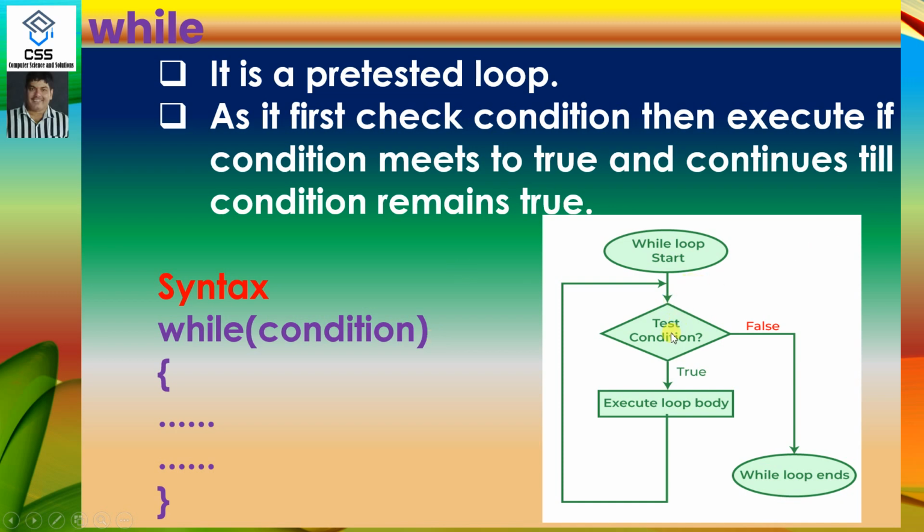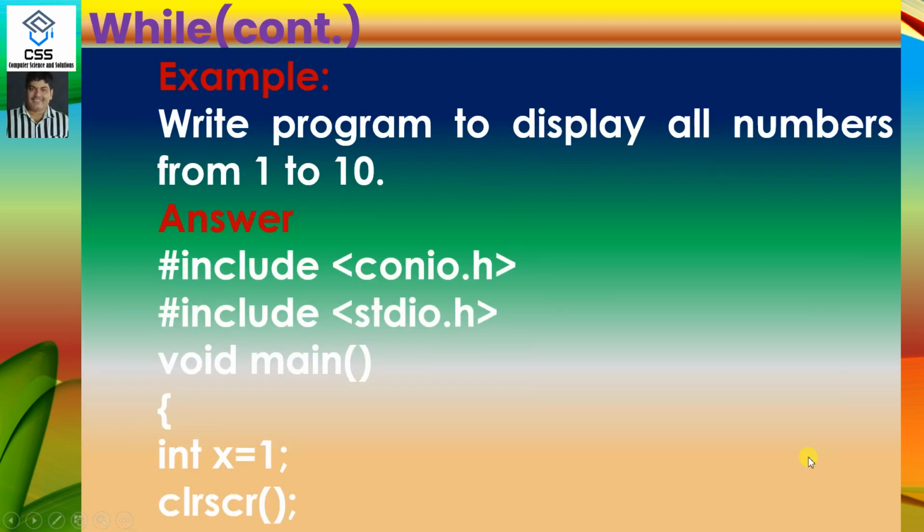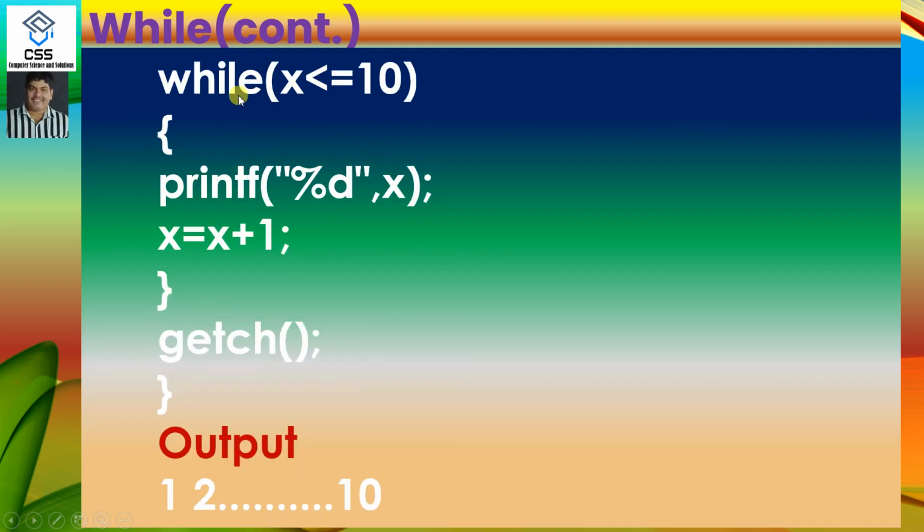In the flowchart, if this condition is true, it will execute the statements and continue till the condition remains true. When the condition becomes false, it will come to the false part. If we want to solve a problem using while, the question is to display all the numbers from 1 to 10. We have taken integer x equal to 1, so the initial value is 1. We have to continue till 10. Hence a loop is there. While x less than or equal to 10, means 1 less than or equal to 10, yes, the condition is true. Hence 1 is displayed.